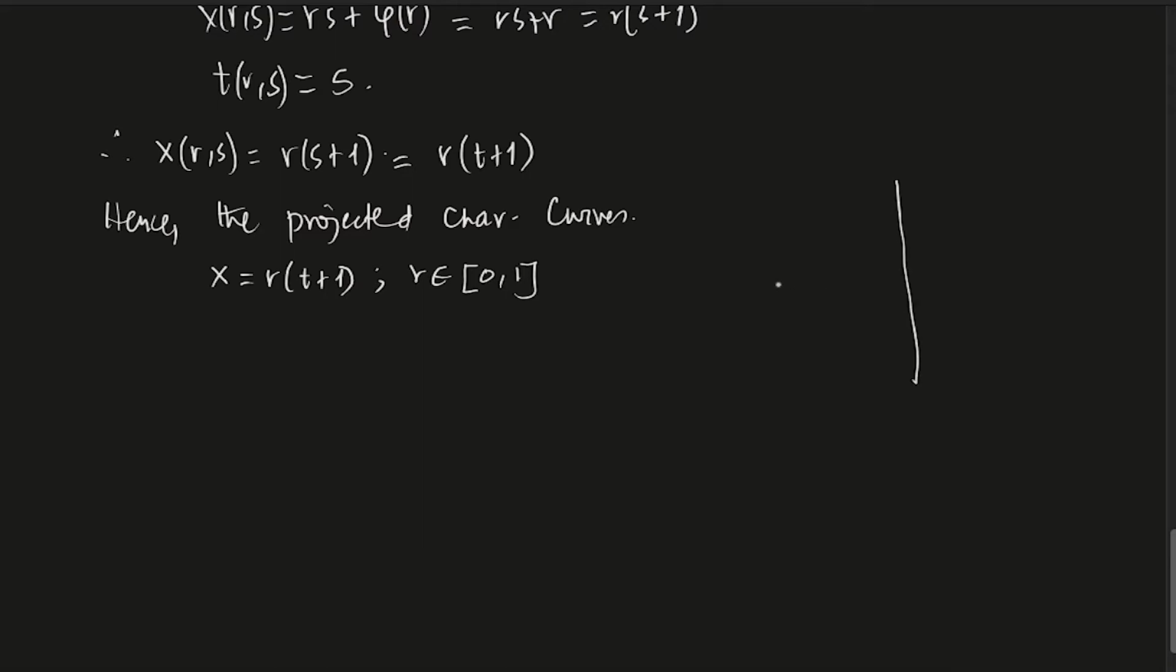Let's say the projected characteristics will be in the xt plane. The first projected characteristic, corresponding to r equals 0, is x equals 0. So the x equals 0 line is one of the projected characteristics. Maybe I can use red for this. Now the other projected characteristic is r equals 1, so x equals t plus 1. Something like this.